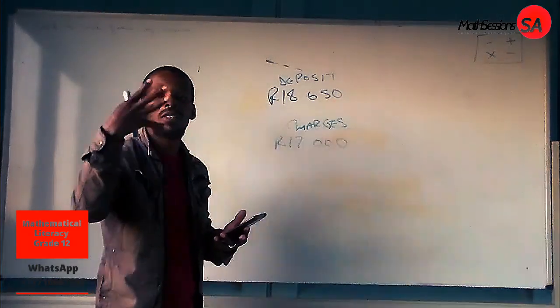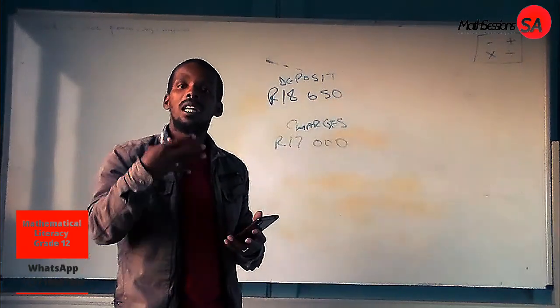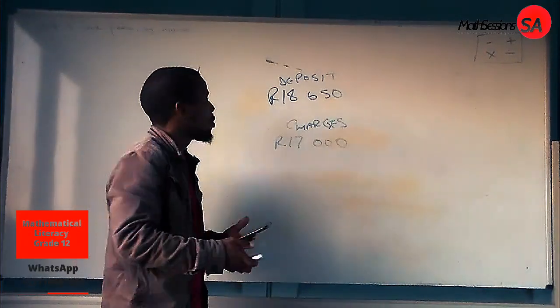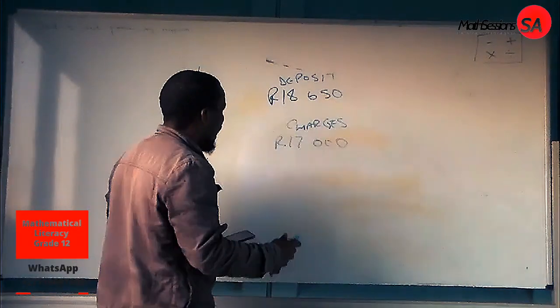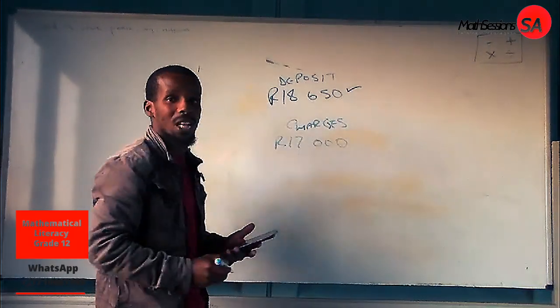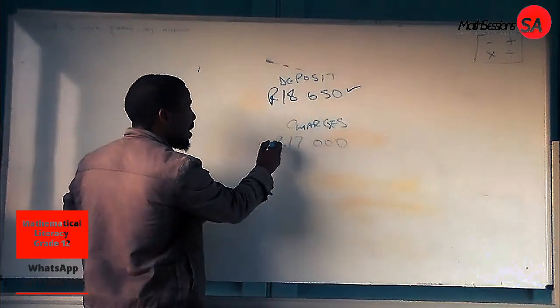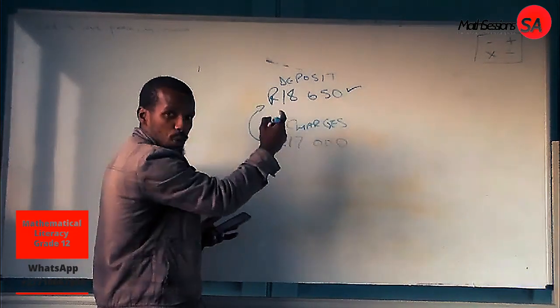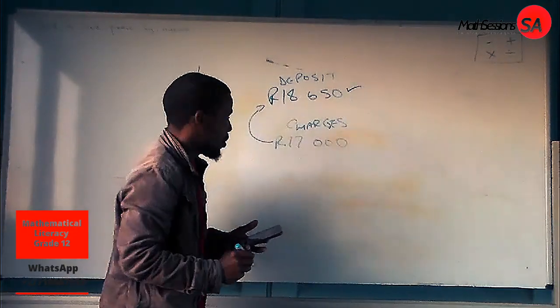The charges cover any damages that fall upon the car that has been rented out. We know that Election has deposited 18,650. Therefore, they take this 17,000 rands from his deposit to cover the damages.